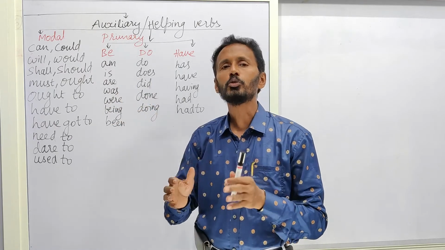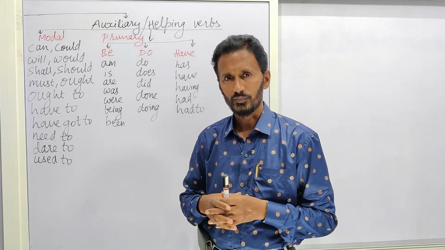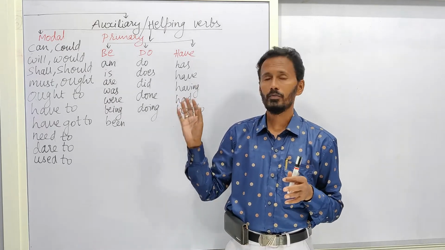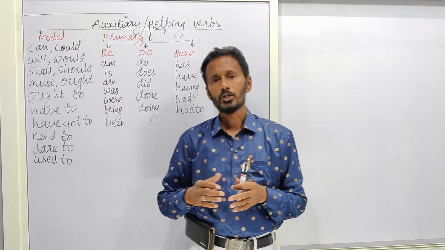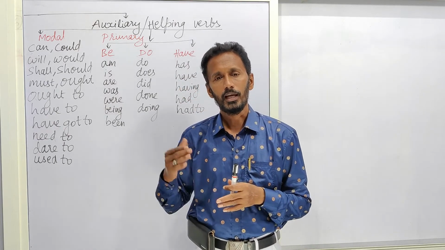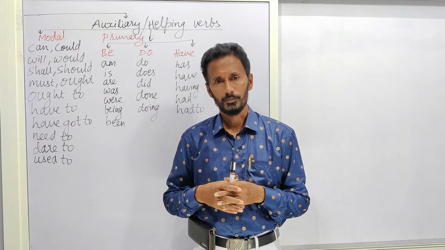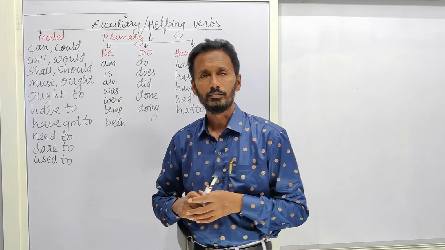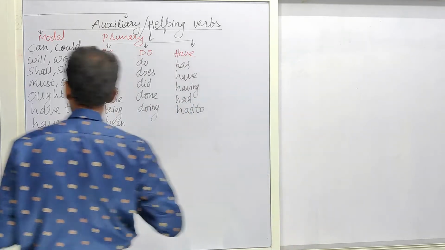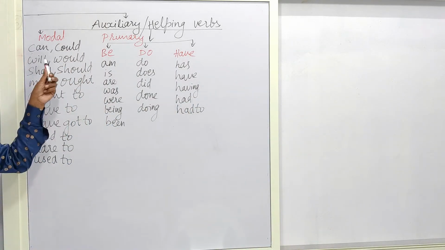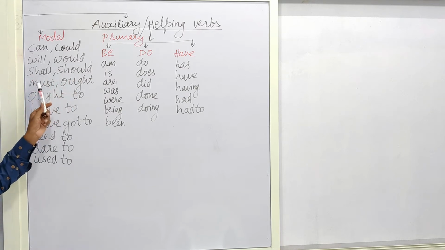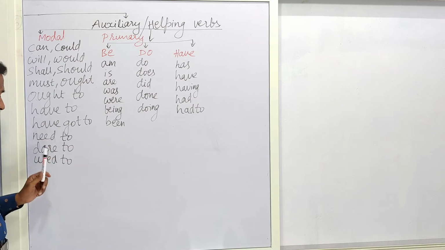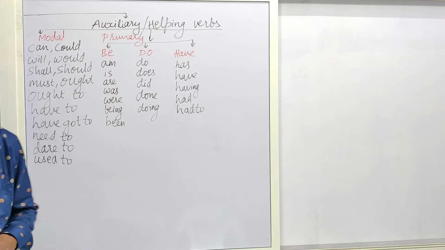They give support to the main verb. Just now I have mentioned that they give support. Auxiliary means helping verbs. So whom do they help? They help the main verbs. Now coming to the modal auxiliaries. Modal auxiliaries are can, could, will, would, shall, should, must, ought to, have got to, had to, need to, dare to, used to.